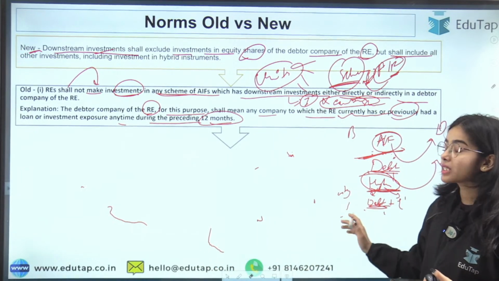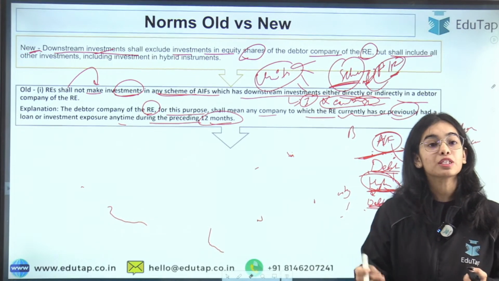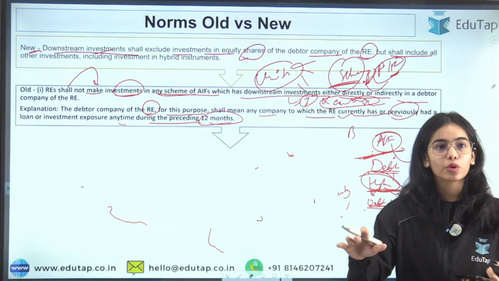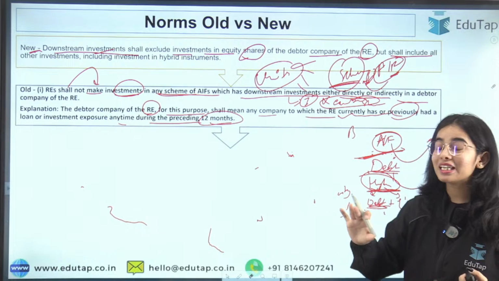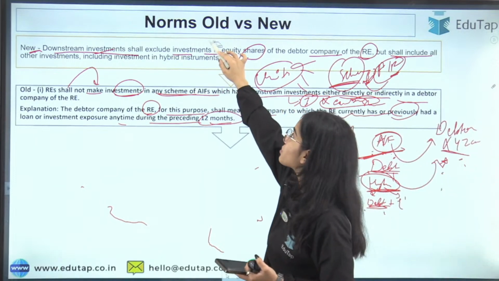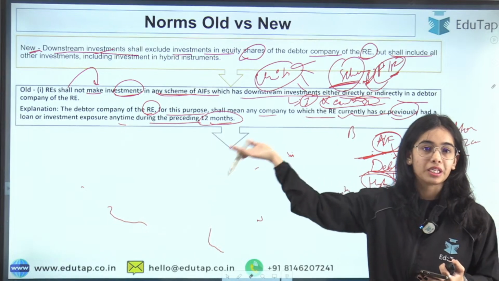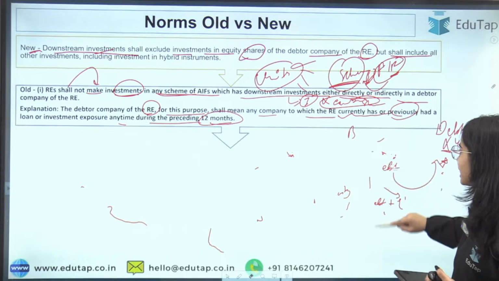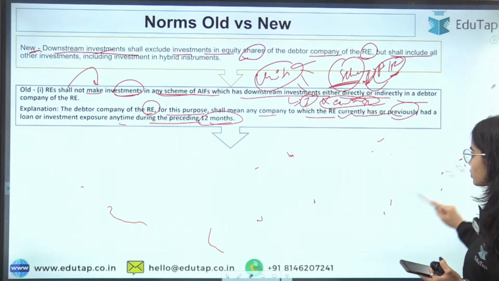In the old norms, downstream investment was not specified, so all kinds of investments were taken as downstream investment, let it be the equity investment or the debt instruments. But now it has been clarified that it excludes the investment in equity shares, because equity shares means the shares of the company. That is not a debt, right? So that is allowed. Now the next norm. There are only 2-3 norms, so it is not a big article. So this is the first norm.